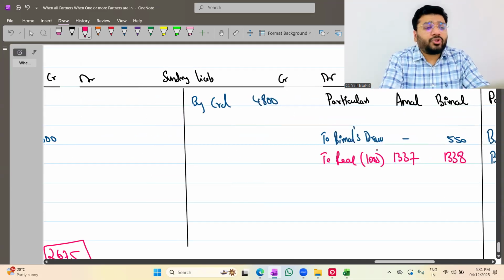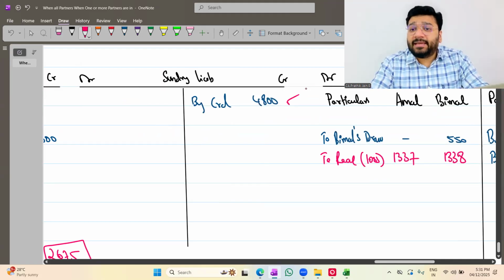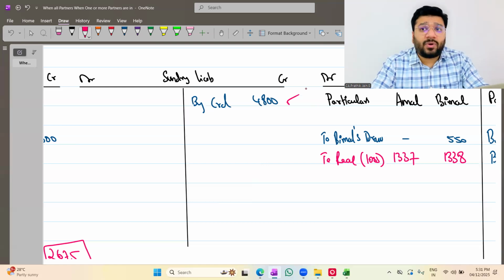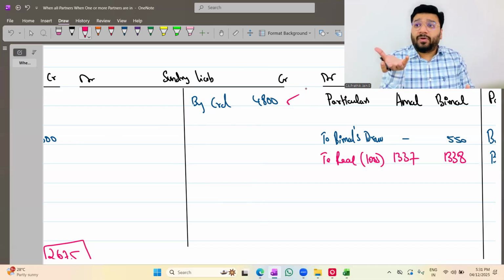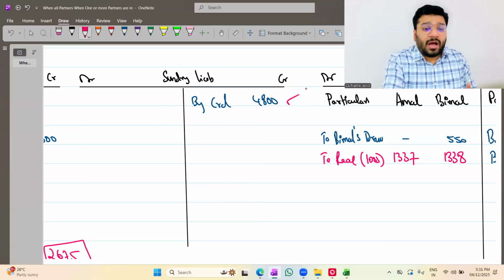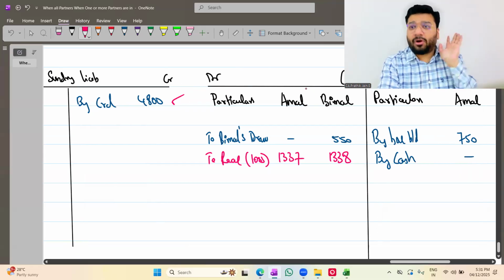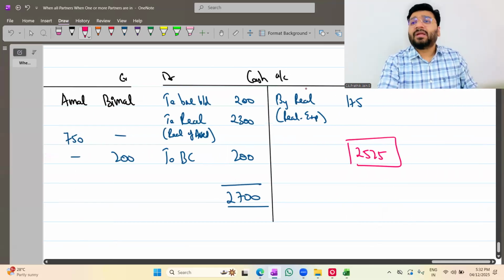How much money are we supposed to pay to the liability holders? 4,800, which means the money is sufficient to pay or not? Not sufficient. Imagine this case was insolvency of one or more partners. In that case, whatever is the shortfall or deficit, we ask the solvent partner to bring in. But here, can anybody bring? No. Amal has become insolvent. Nothing is coming from his private estate. Bimal is also insolvent. 200 fetched, that we recorded also. So in spite of recovery, still money is not sufficient to pay the liability holders.